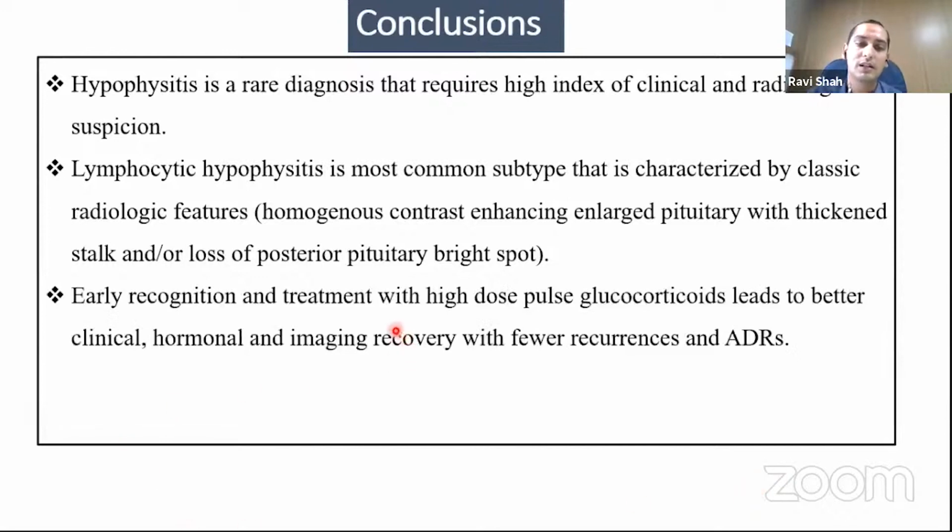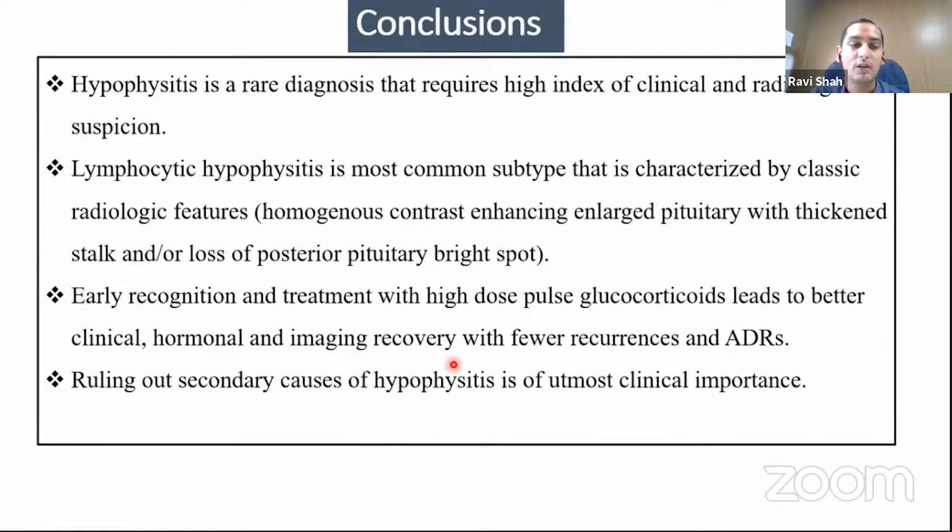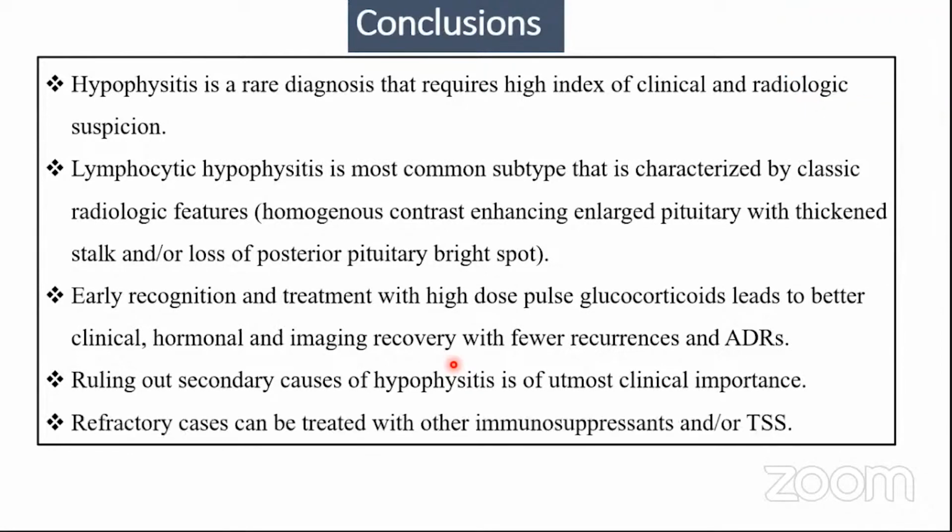Early recognition and treatment of these cases with high dose pulse glucocorticoids can lead to better clinical, hormonal, as well as imaging recovery with fewer recurrences and adverse drug effects. Ruling out secondary causes of hypophysitis is of utmost importance before we give pulse steroid therapy. And refractory cases can be treated with other immunosuppression or surgery.